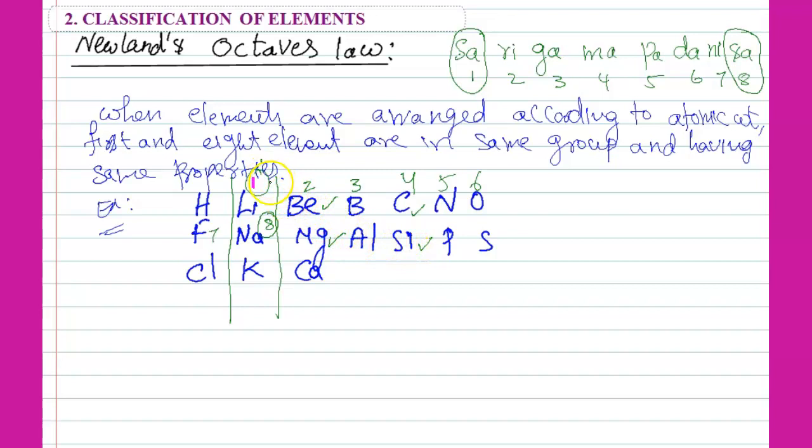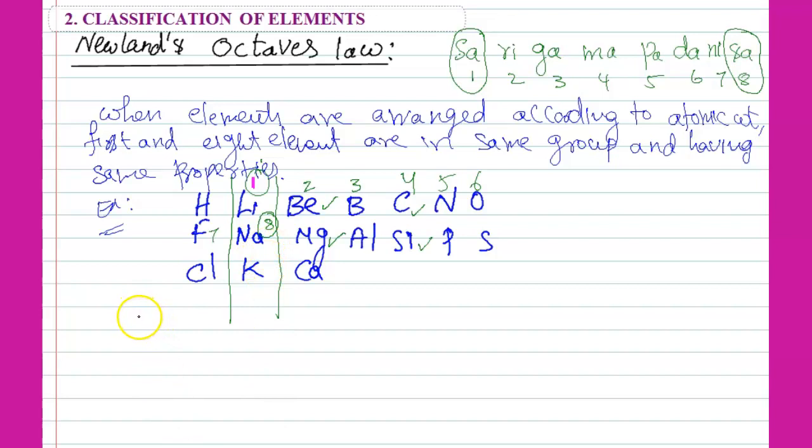So when the elements are arranged according to their atomic weights, the first and eighth elements are in the same group and repetition of properties is possible. But it is a failure, because after 20 elements it is not possible.